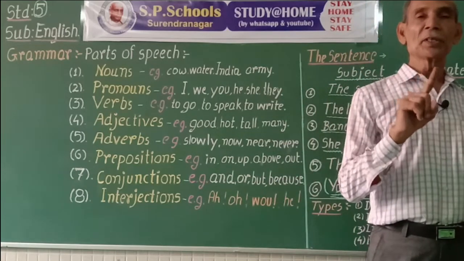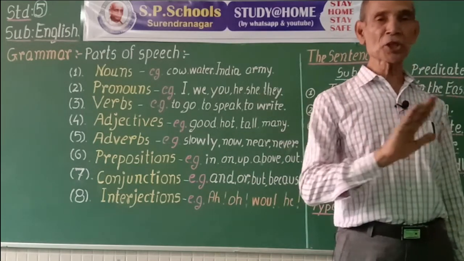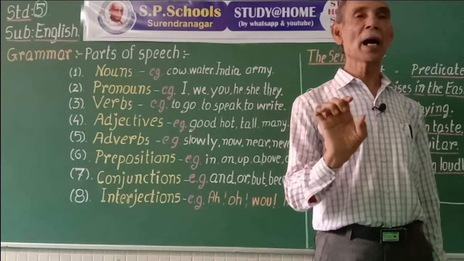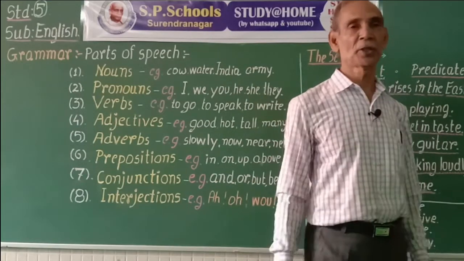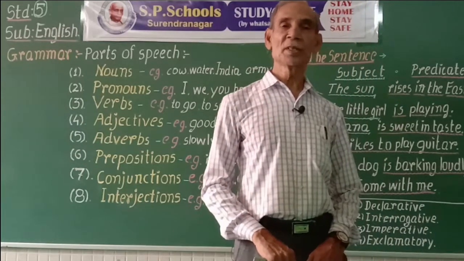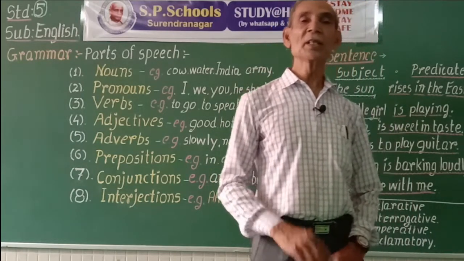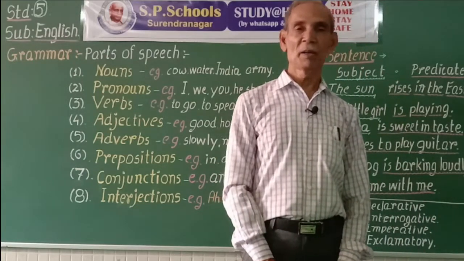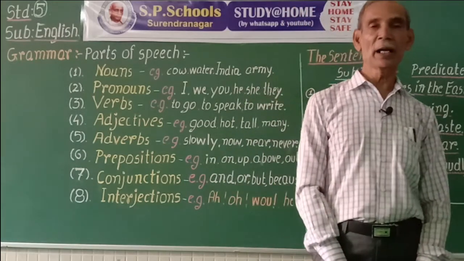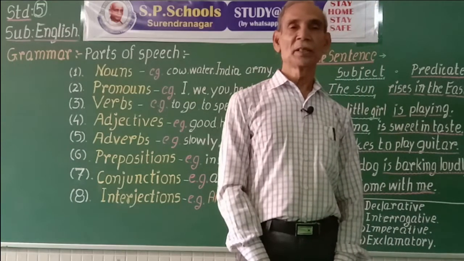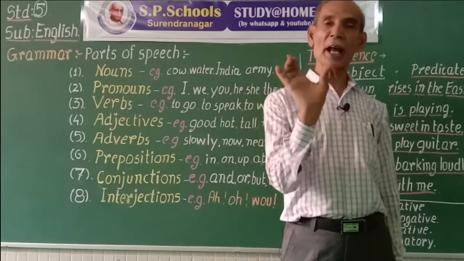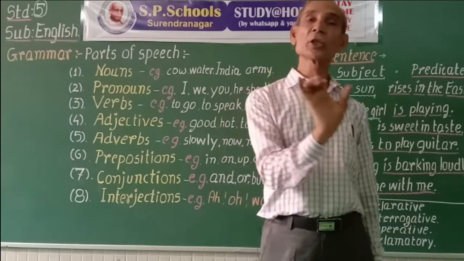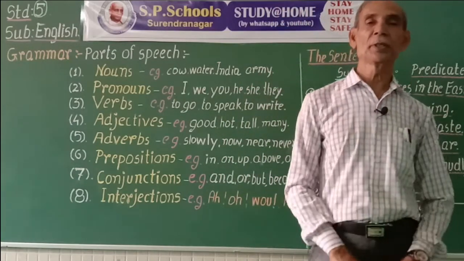If the group of words does not express a complete idea, it is not a sentence. Sometimes some words express some idea, but not a complete idea. So the group of words that express some idea, not a complete one, is called a phrase.